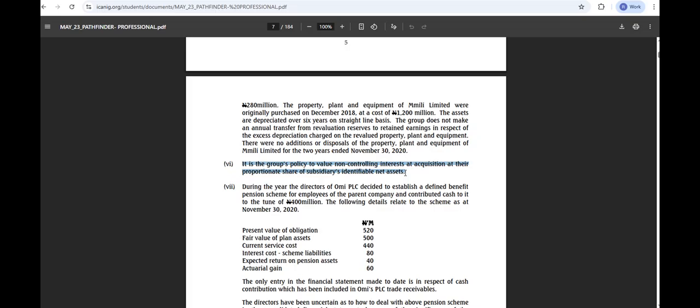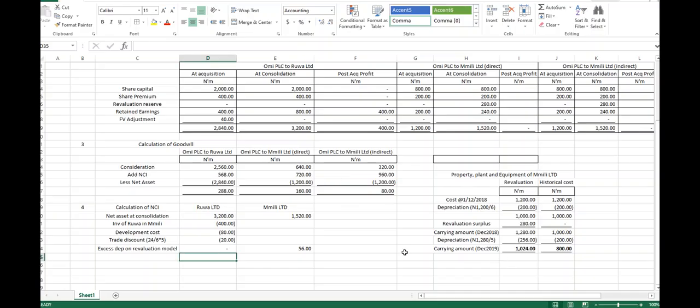If it was on fair value, they would have given us the fair value, but they didn't give us the fair value. So what do we have now? All this that we have are the net assets at the date of consolidation, Abi. Is that not so? Yes, sir.